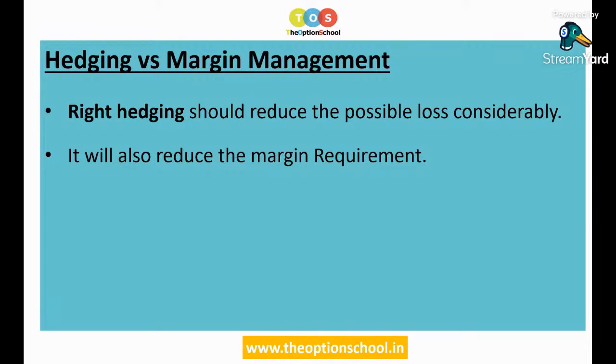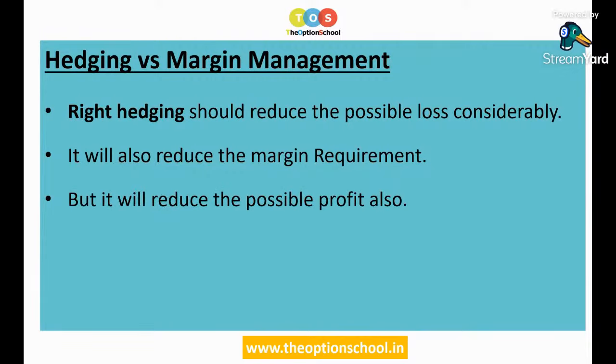A hedged trade will always require lesser margin. And another negative thing about hedging is that it will reduce the possible profit also. So three things: it will reduce the possible loss, it will reduce the possible profit, it will also reduce the margin requirement. And if all these three conditions are met, then we can say yes, we have done a hedging.